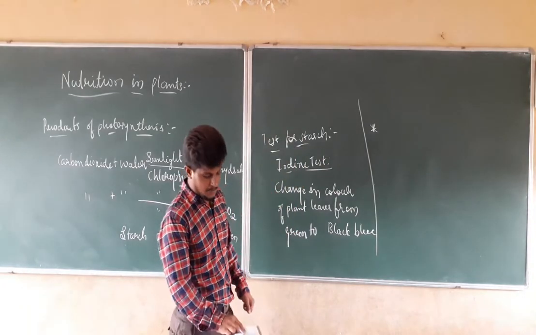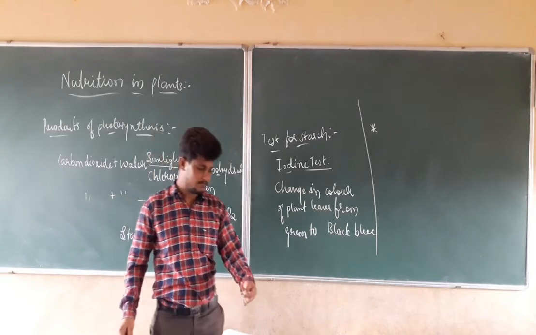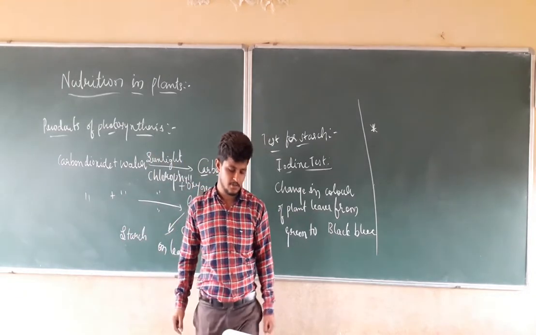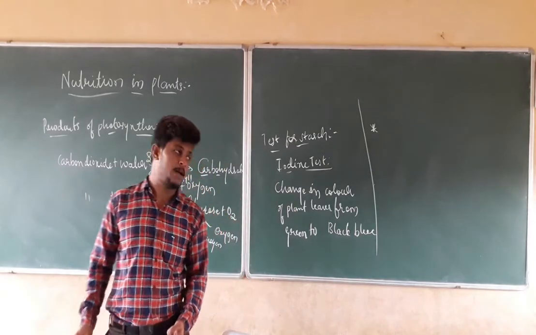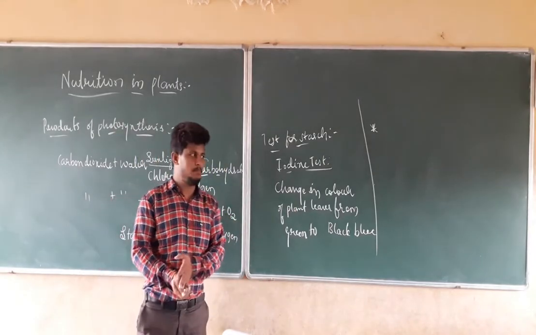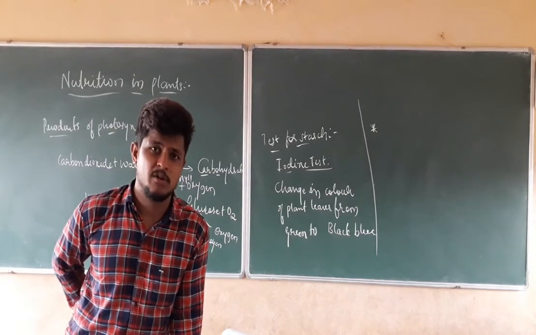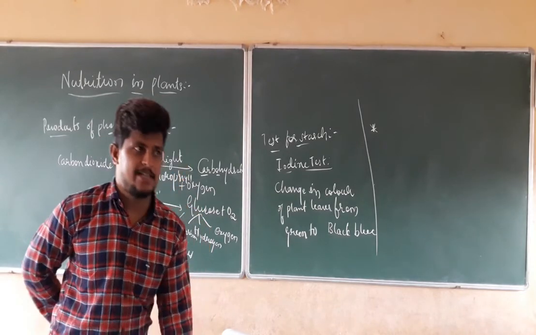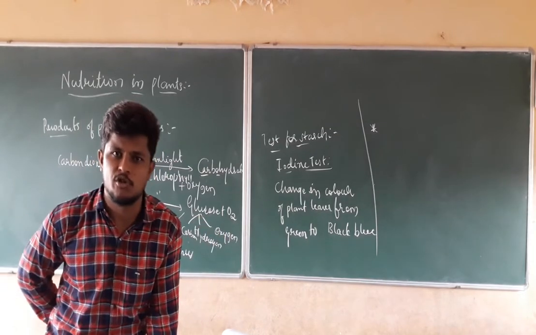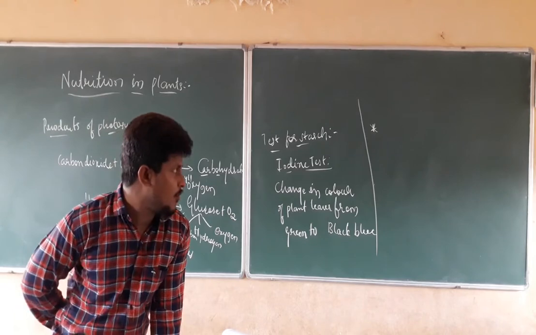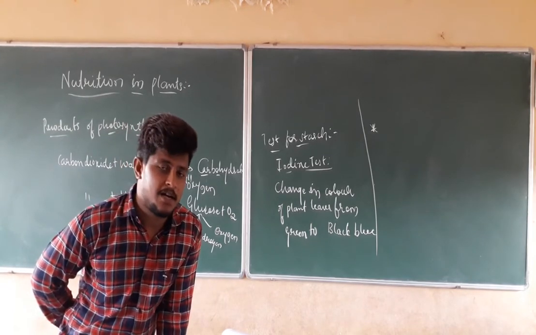In the same manner, some plants have different types of colors. When you check your textbook, different colors of plant leaves are given. That means, are they going to produce the food or not? Is there a possibility that they have the process known as photosynthesis? Is it possible that they produce the food in different colored plants?